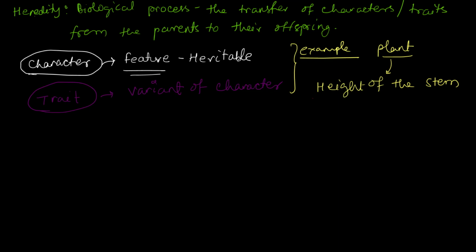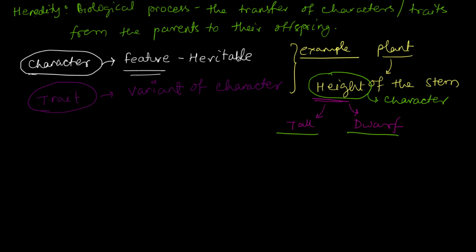Height can be tall, or it can be short, or we can say dwarf. So here, the height is the character, and the tall and dwarf nature are the two traits.